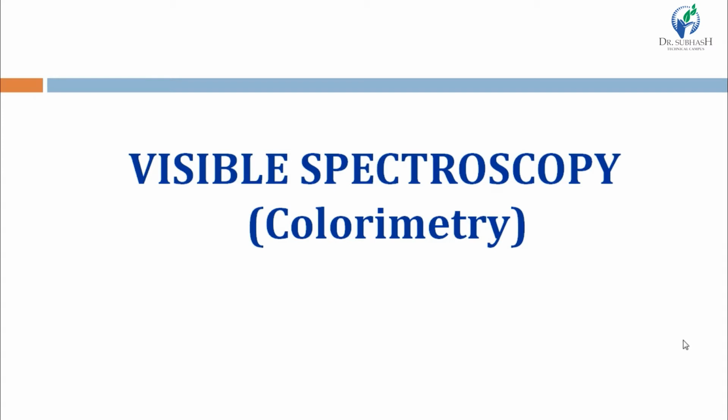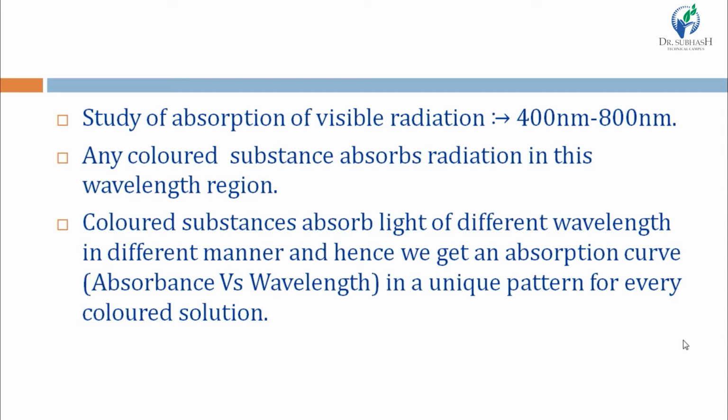Now we are going to start the first type of spectroscopy, and that is visible spectroscopy, which is also known as colorimetry. As we have seen, the wavelength region of visible radiation is 400 to 800 nanometer, and visible means that this wavelength 400 to 800 nanometer we can see by our naked eyes, and that is why it is named visible radiation. Any colored substance absorbs radiation in this wavelength region, so this is also known as colorimetry. Any colored substance absorbs light of different wavelengths in different manner, and hence we get an absorption curve.